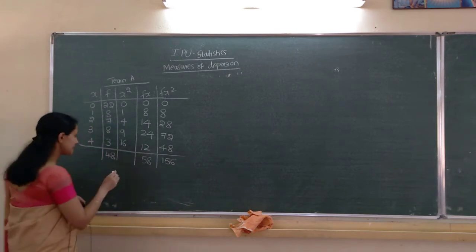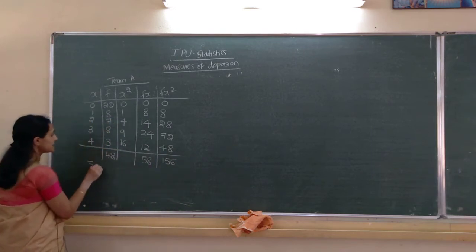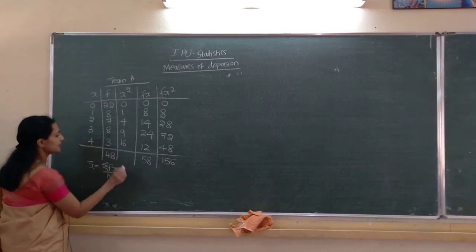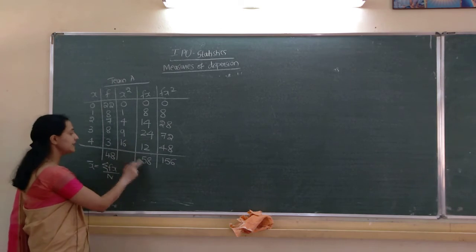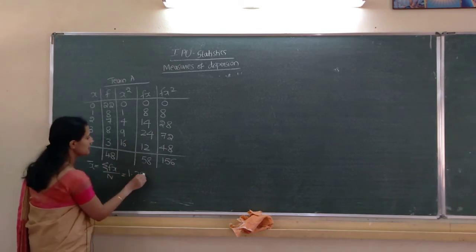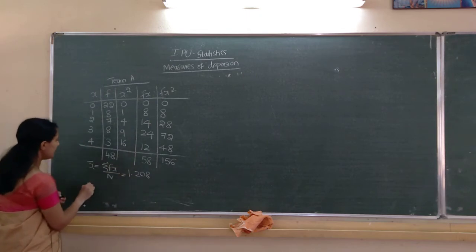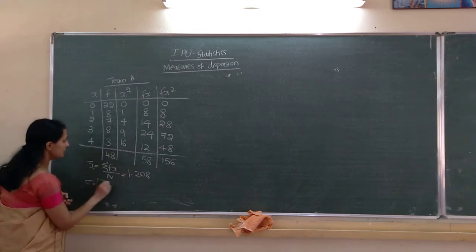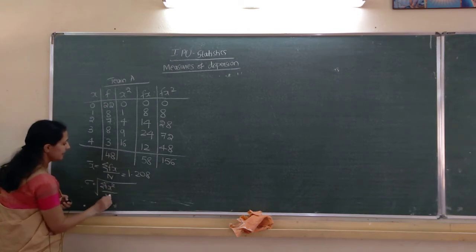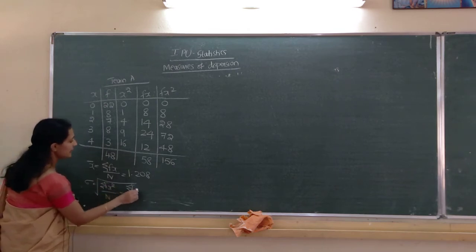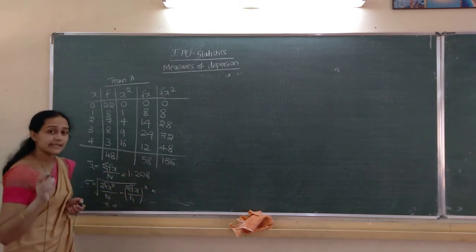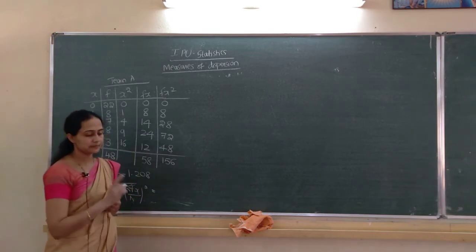Clear? First we have to compute x bar. X bar equals sigma fx divided by capital N. Sigma fx is 58 divided by 48. Answer is 1.208. Standard deviation sigma equals the square root of sigma fx square divided by n minus sigma fx divided by n the whole square. Same formula which we applied for discrete series direct method.